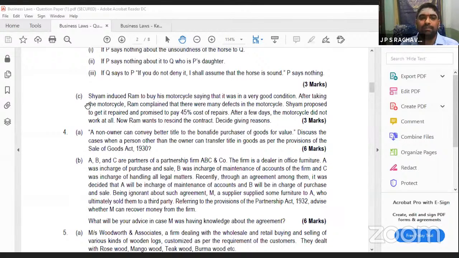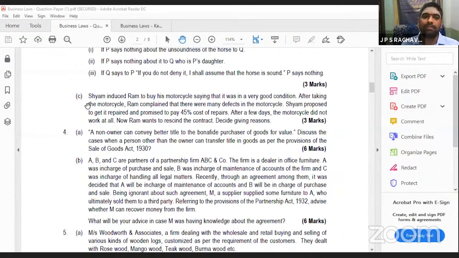Shyam induced Ram to buy his motorcycle. Inducing means you are influencing. Something you are telling, like, purchase it, it's a very good motorcycle. That is called inducing. Saying that it was in very good condition, that this motorcycle works very well and gives a lot of mileage. Like this, they are telling and selling.